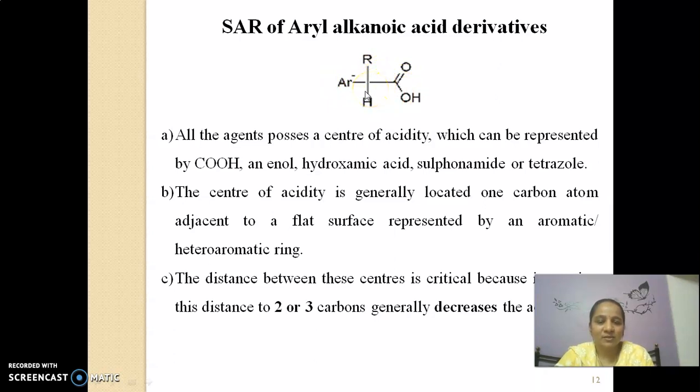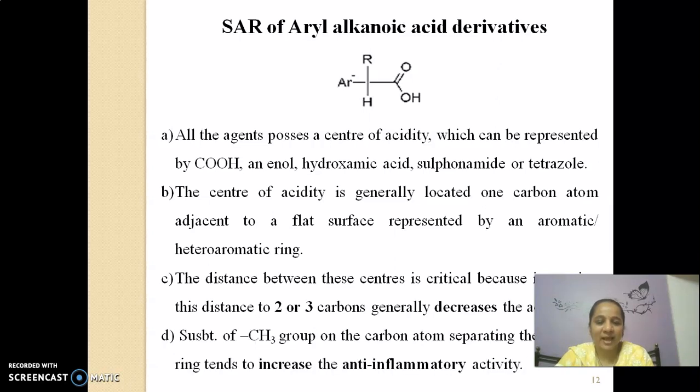What if the distance between this center increases to more than 2 to 3 carbons? In that condition, what happens? The anti-inflammatory activity decreases. This indicates that between the aromatic ring and the carboxylic group only one carbon atom is required. If it is more than one carbon atom, it reduces the activity.